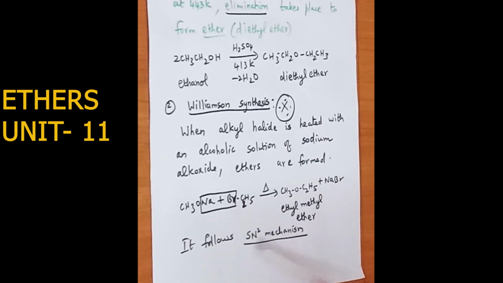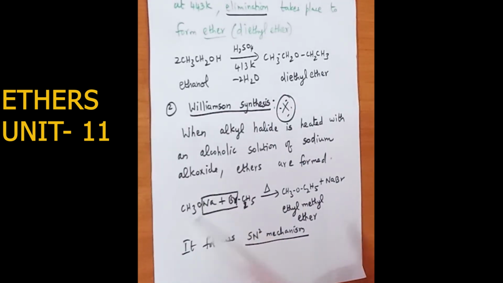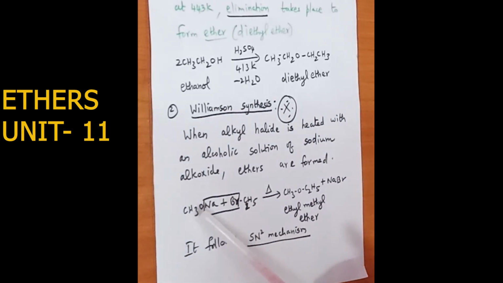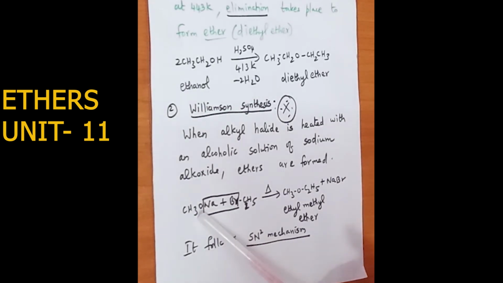Williamson synthesis always follows the SN2 mechanism, because in the SN2 mechanism it occurs in only one step. The nucleophile is the attacking reagent, and the first reactant is called the electrophile.